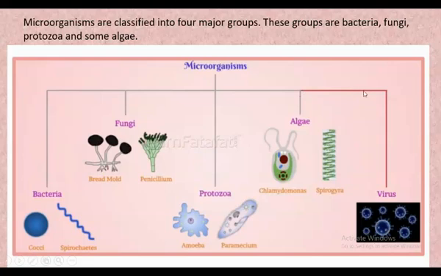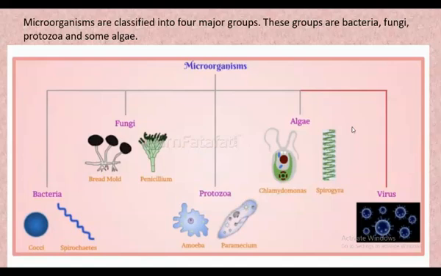You can see that the virus is not mentioned in this category, it is separate, in a red line. So basically we have four categories of microorganisms.